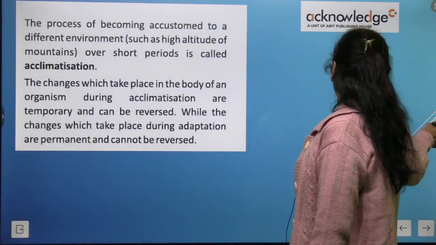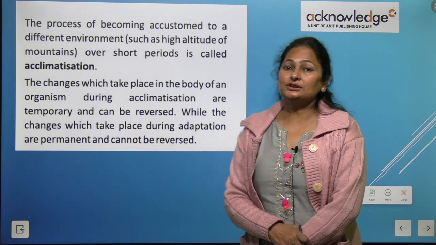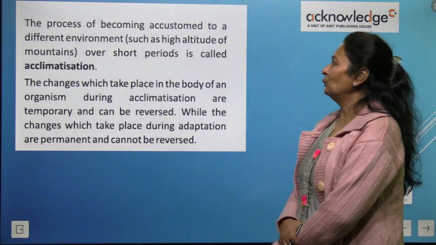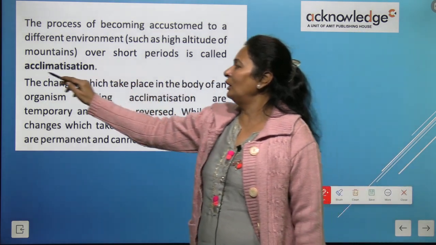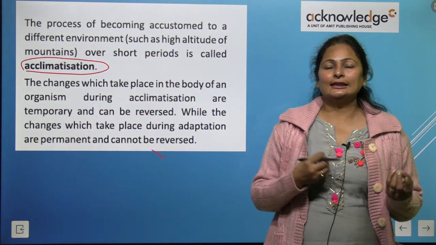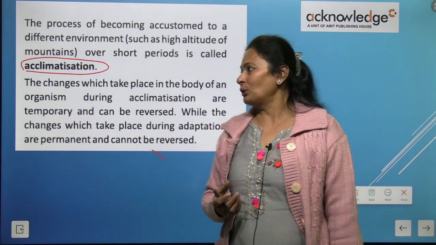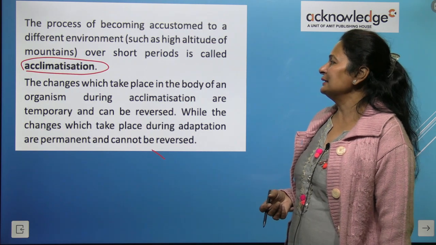The process of getting used to a different environment, such as the high altitude of mountains, over a short period is called acclimatization. If you are adjusting in a short period of time, it is called acclimatization.